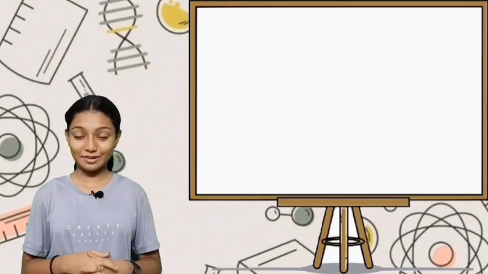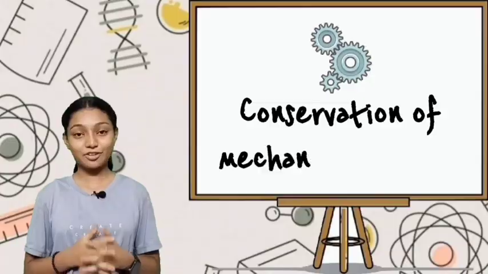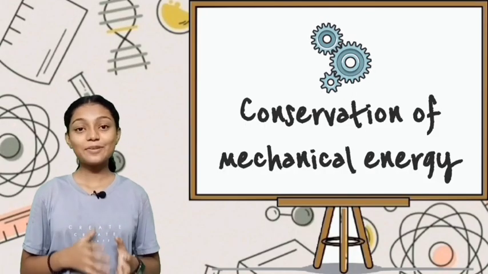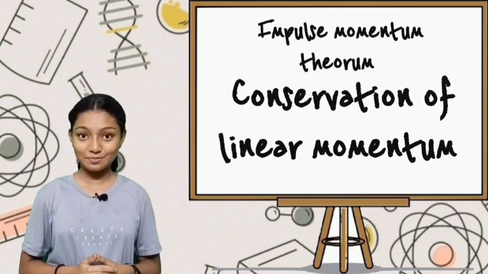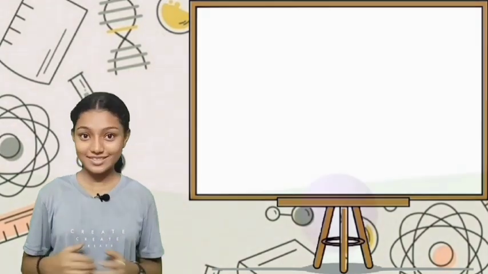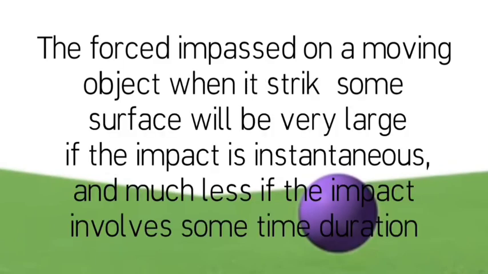Just as the work energy theorem describes the conservation of mechanical energy, the impulse momentum theorem describes the conservation of linear momentum. Another ramification of this theorem is that the force imparted on a moving object when it strikes some surface will be very large if the impact is instantaneous, and much less if the impact involves some time duration.